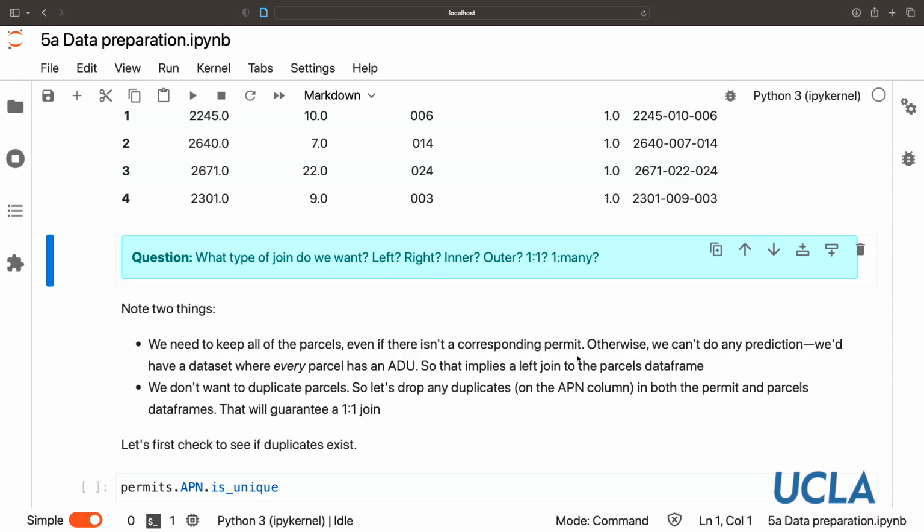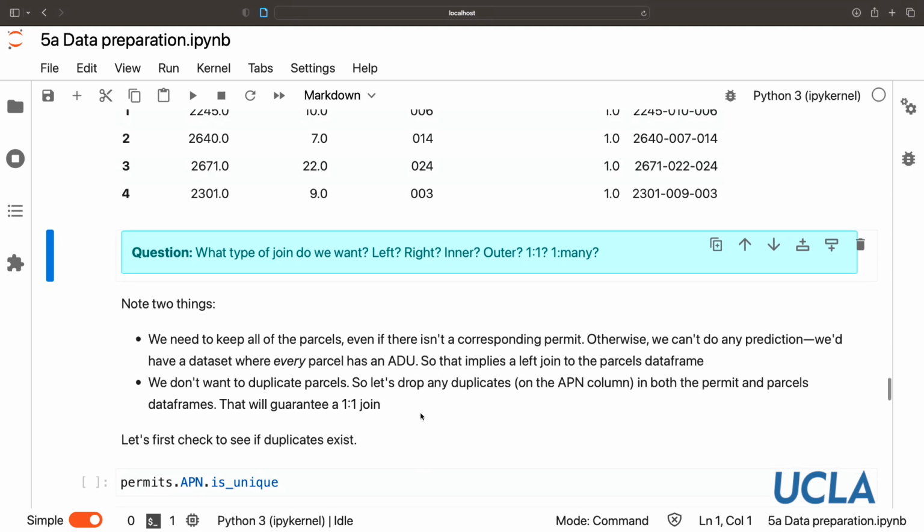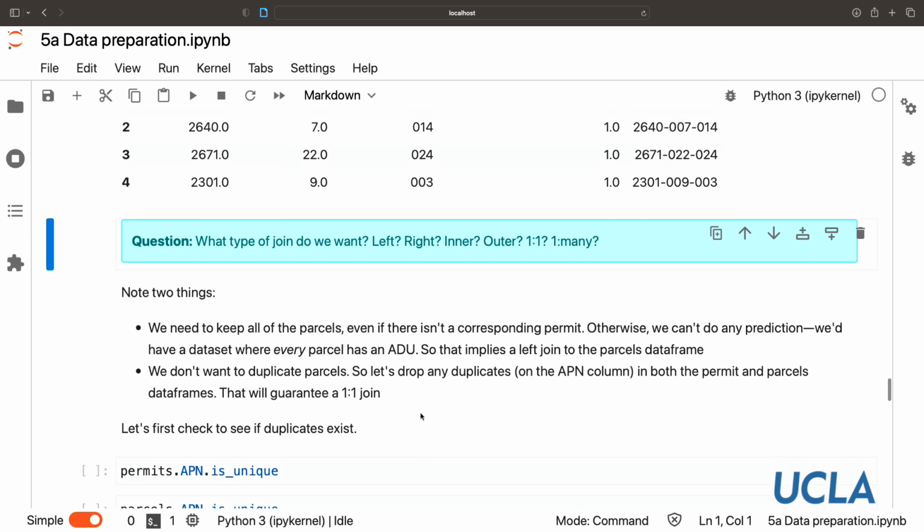We need to try and distinguish between the negative that don't have an ADU and the positive that do have an ADU. So that implies that we're doing a left join to the parcels data frame. Right? We want to keep every single parcel, whether or not it's joined to a permit. And also, we don't want to duplicate parcels. So we should actually drop any parcels that have more than one observation.